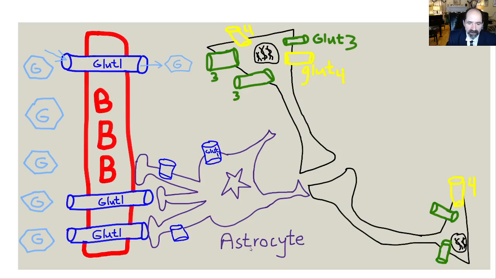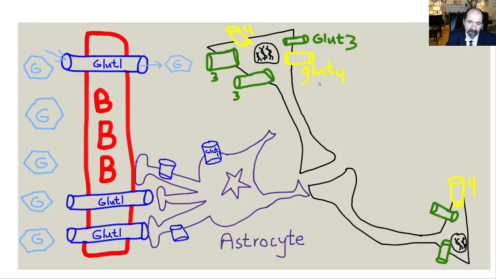The astrocytes, which are a glial cell, a supporting cell. Glial means like glue in Latin. Astro is a star, cyte is cell, so they're star-shaped cells. They've also got glucose type 1 transporters to take up glucose, okay? But the big thing we care about, well, first of all, neurons have glucose type 3 transporters. Those are also not insulin dependent. GLUT1 and GLUT3 are not insulin dependent. But what really matters is GLUT4s.